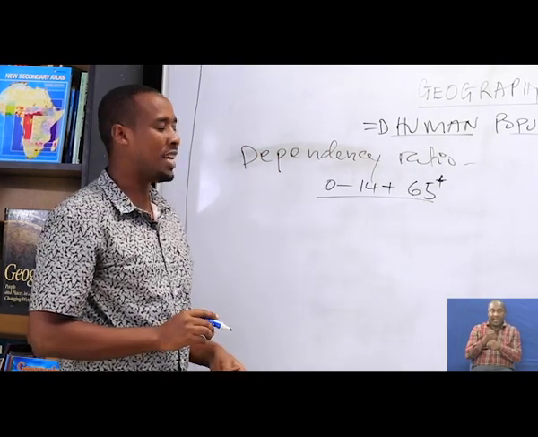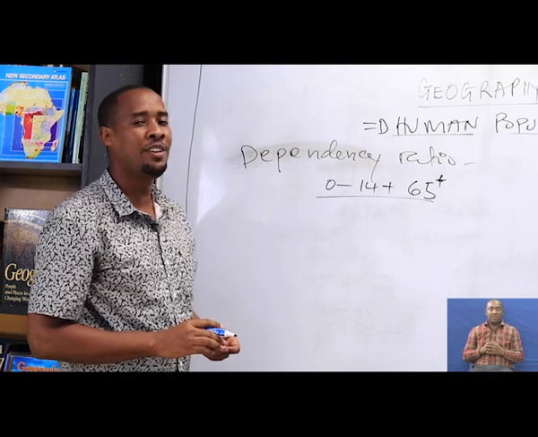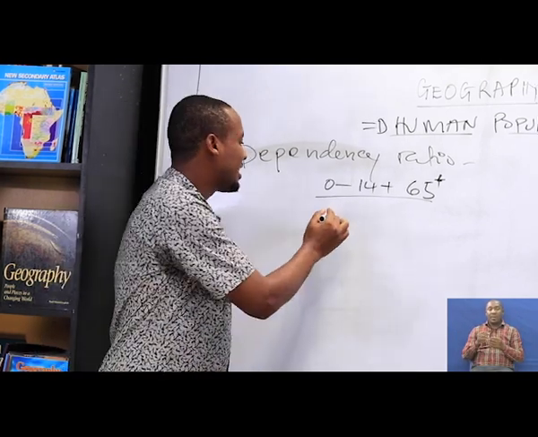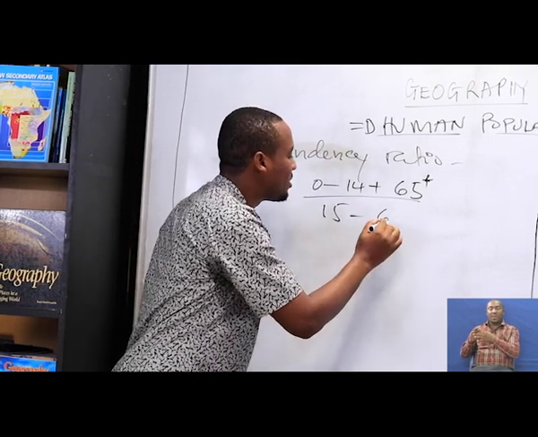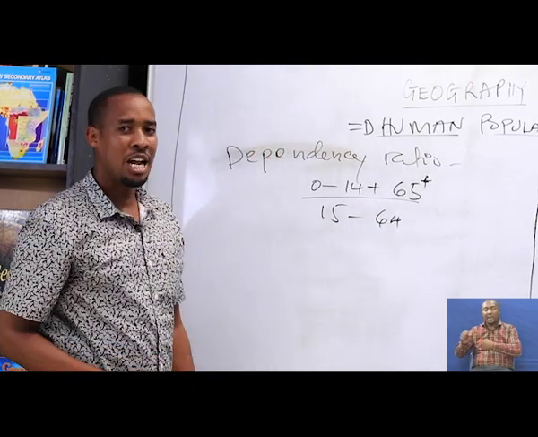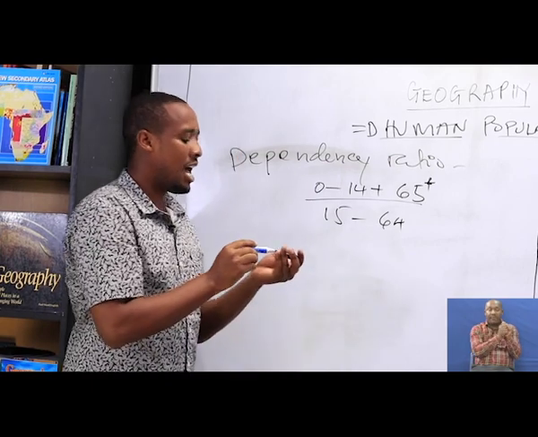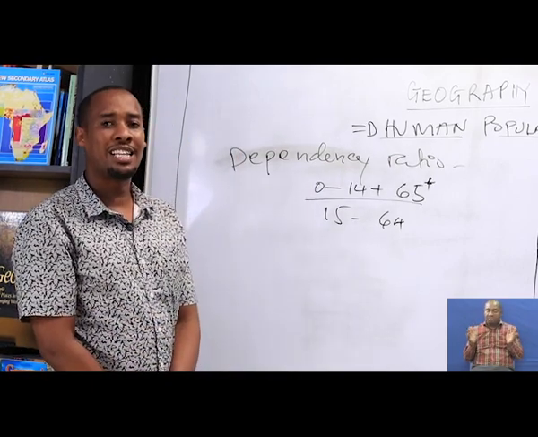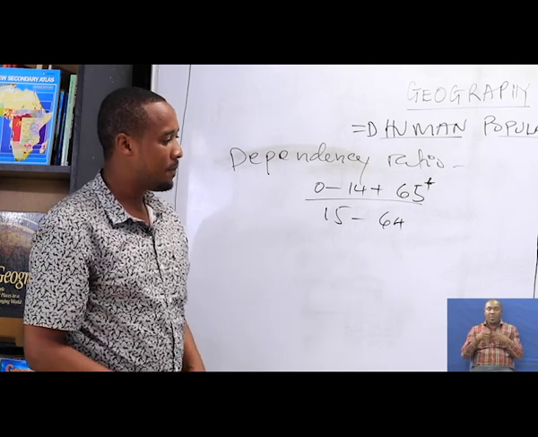When we talk about the working population, those are people who are involved in economic activities, that is age 15 to 64. Through knowing this system, the government can identify the dependency ratio.